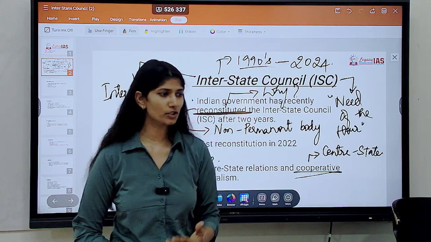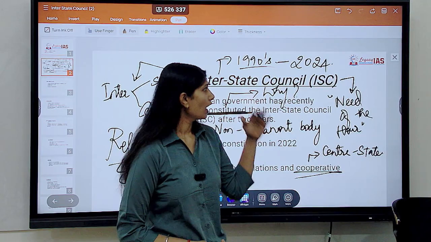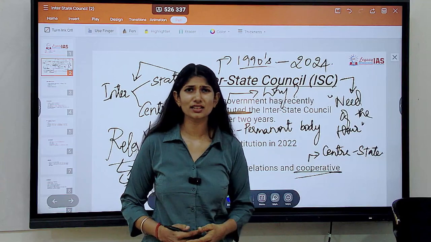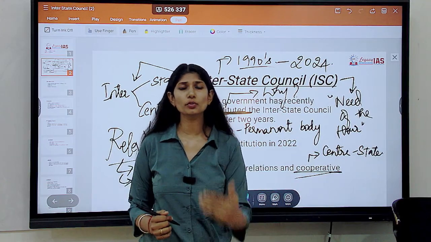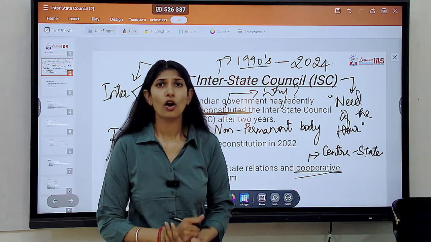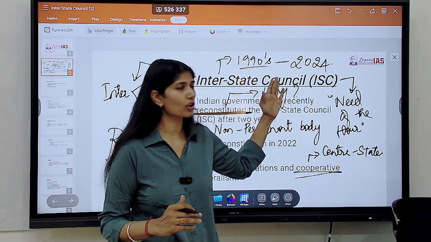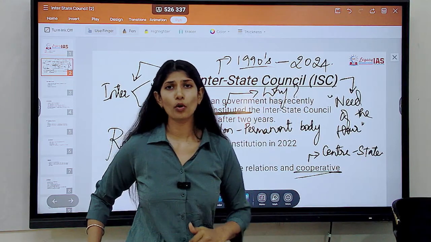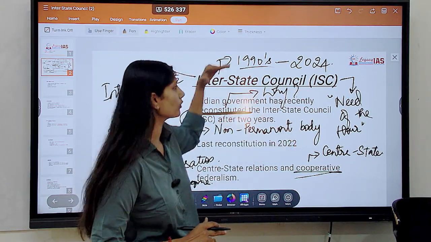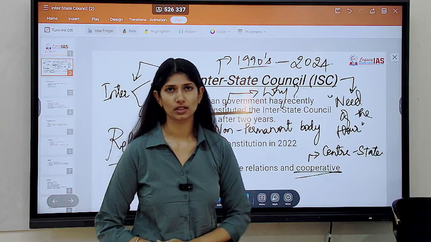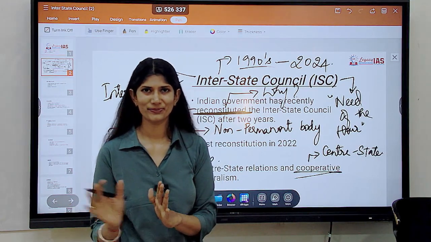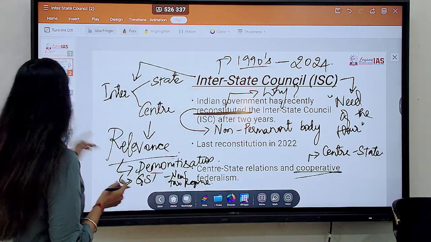Now, in such a phase, when the world is almost on the brink of war, people are fighting, our own neighbors, Bangladesh, all this is happening. Now the concept of unity is much more needed. The federal cooperation as enshrined by our Constitution now has to be more secure, more strong, and one of the bodies designated for that purpose is the Interstate Council. Understanding? Clear up until here? Yes or no? Okay, we'll move ahead.